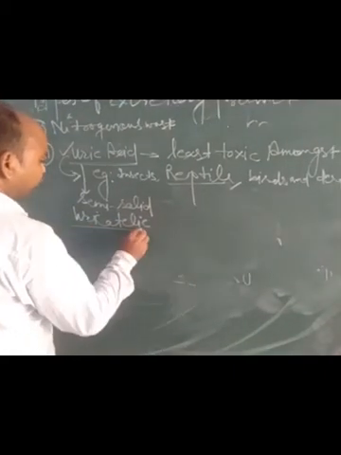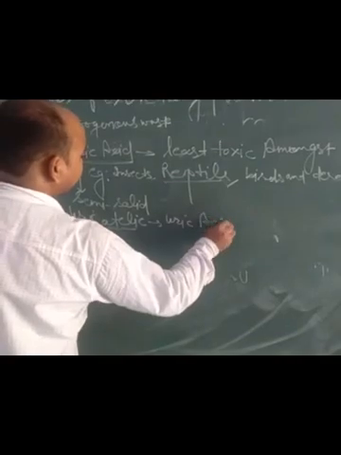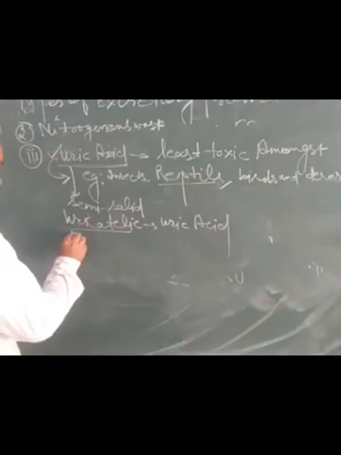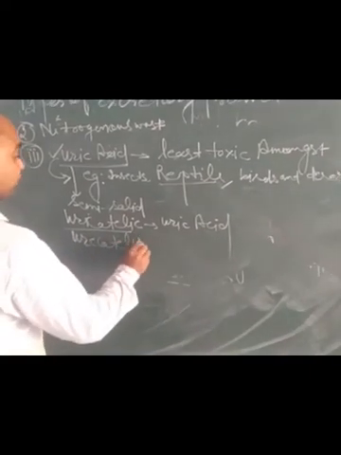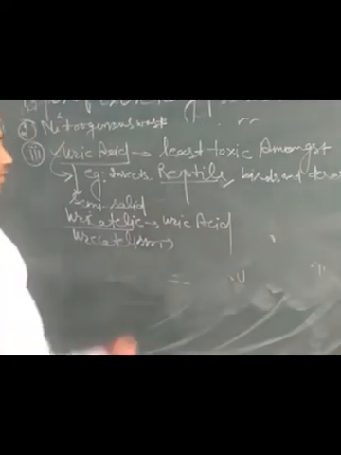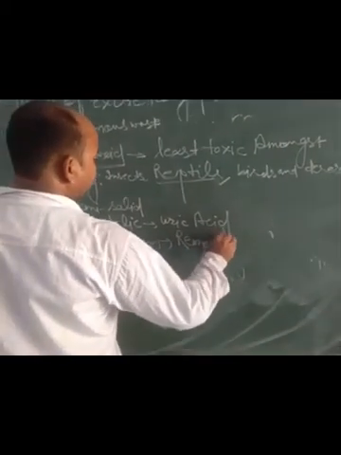The process by which organisms remove uric acid is called uricotelism.